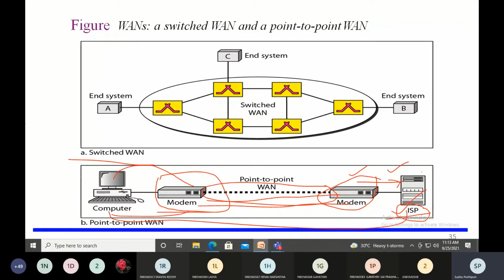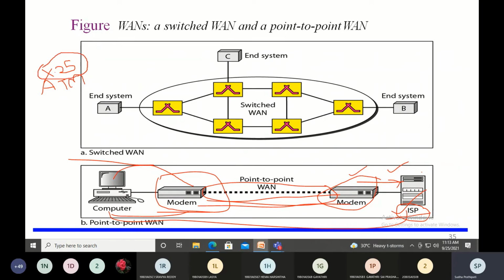The first one is X.25. This is an example of a WAN, and another example is ATM, asynchronous transfer mode. Another example of a WAN is frame relay. Okay, because to provide a high speed and more efficient network,